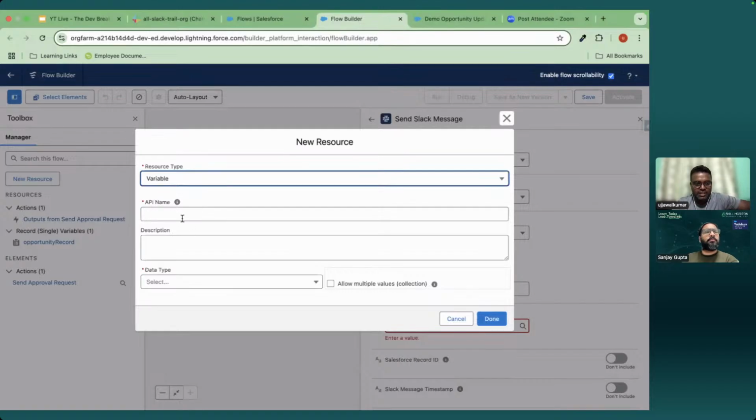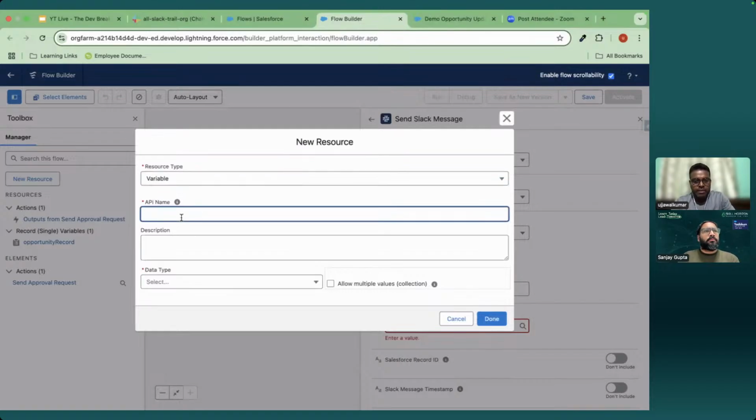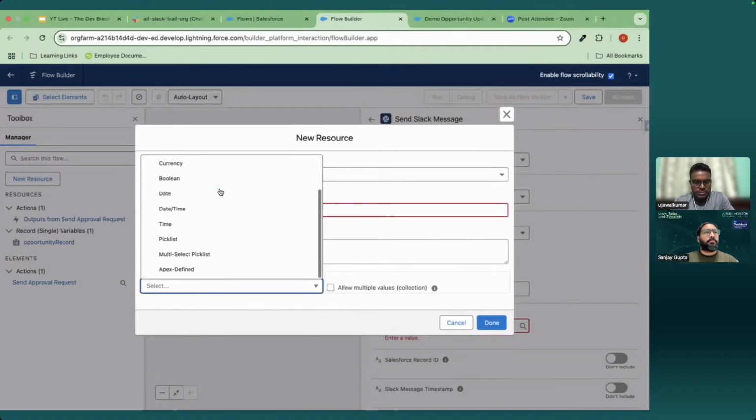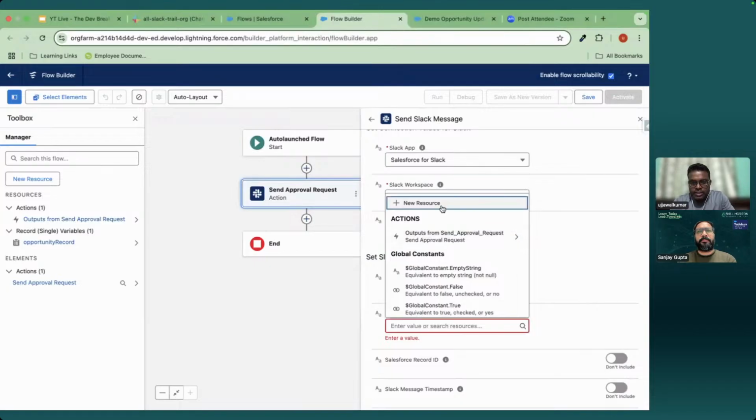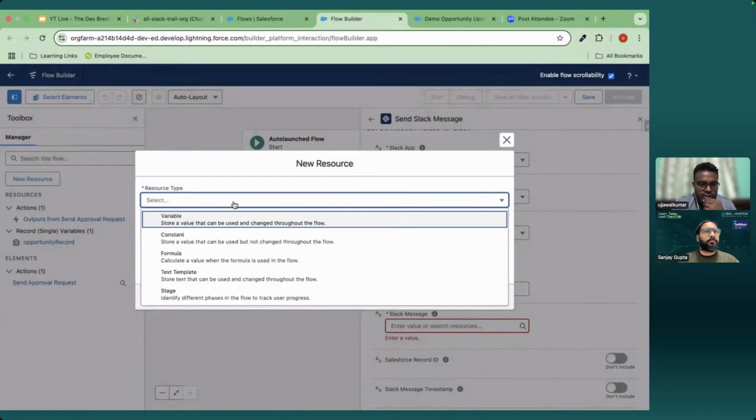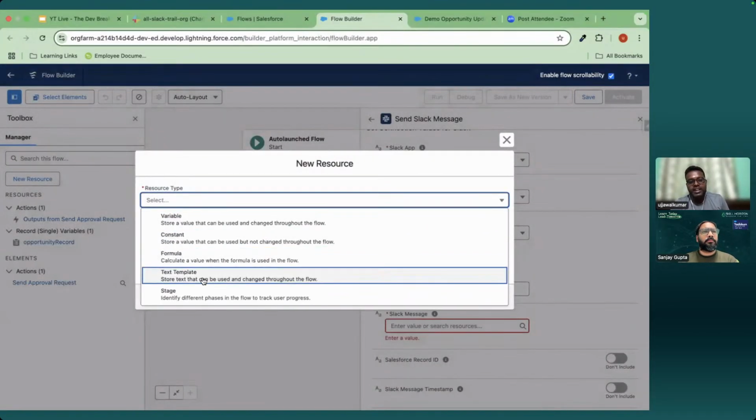Sorry for that. I think this should be text. No, not text, I have to select text template. Just wait, sorry. There is a new resource that we have to select. Resource type. Yes, sorry, we do have to create a text template. So we will select text template.